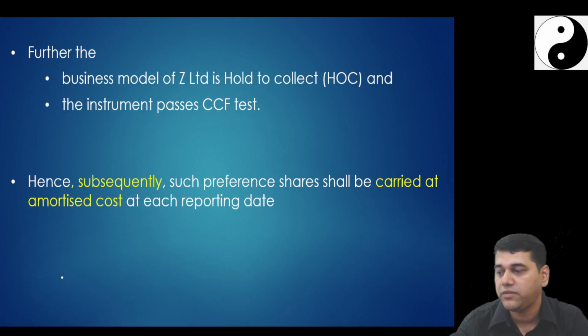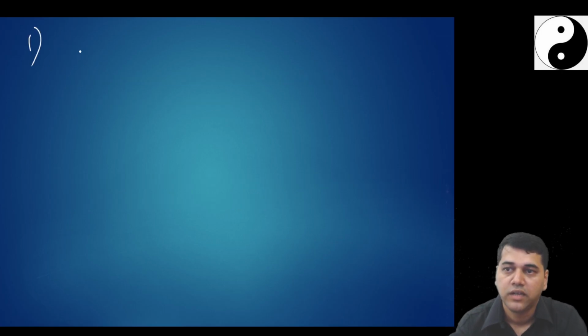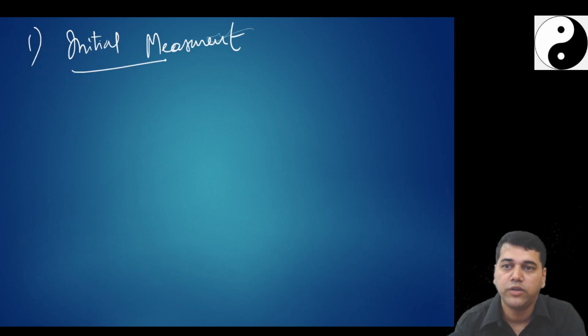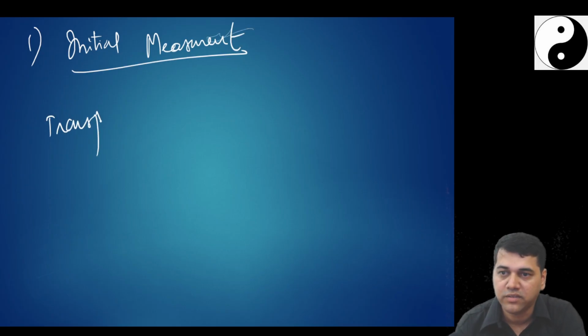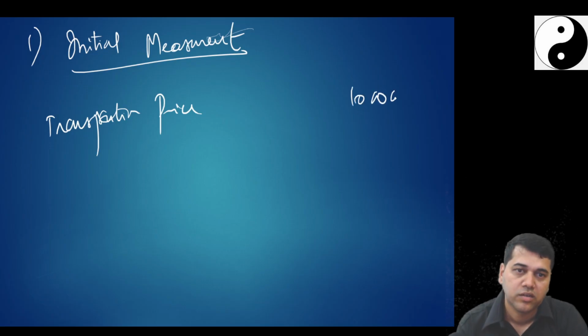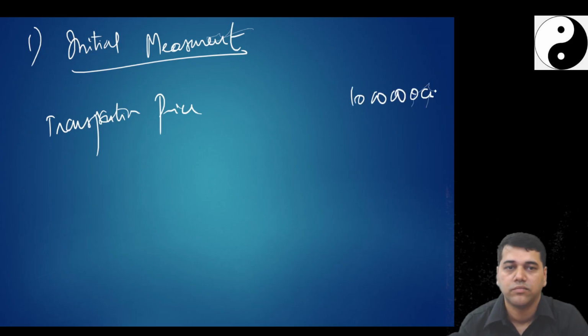Yes. So first thing is we will calculate the initial recognition, initial measurement. I'll write the heading 1, initial measurement. What do I do in initial measurement? I'll write transaction price. How much? 10 crore.